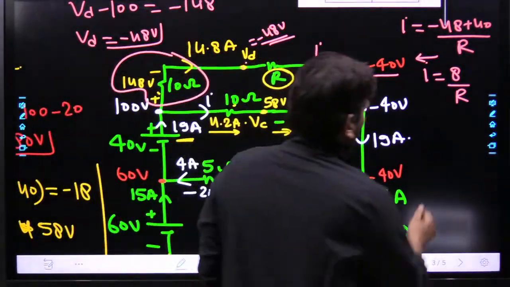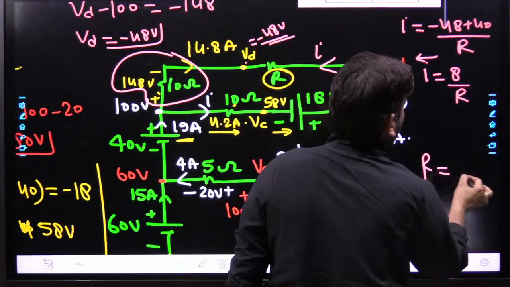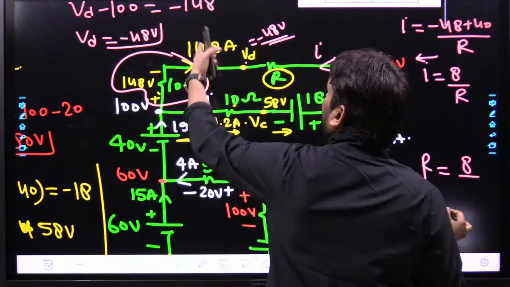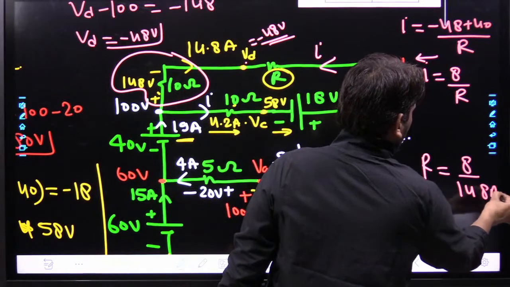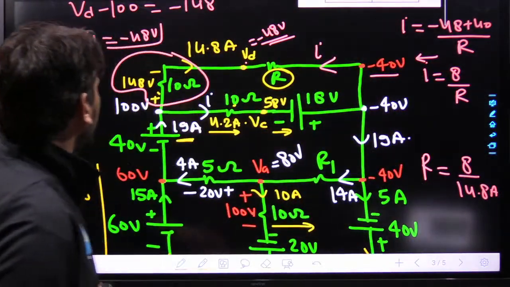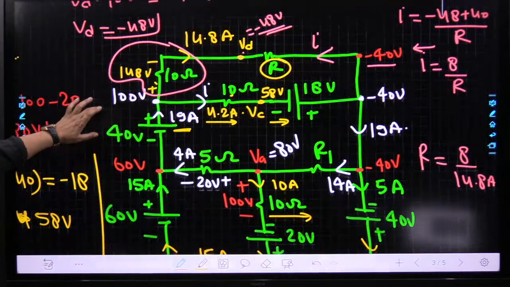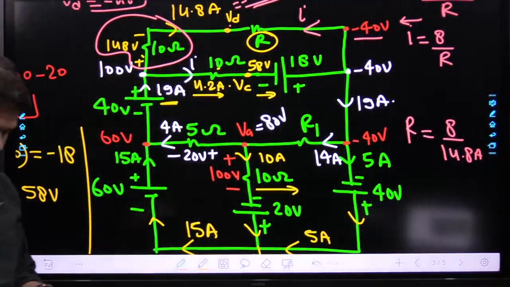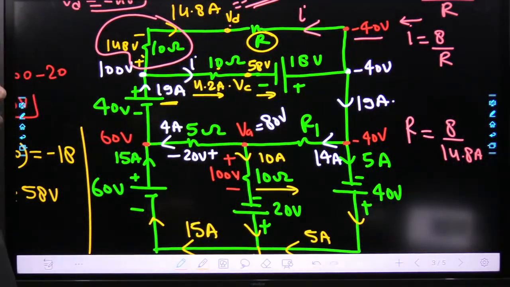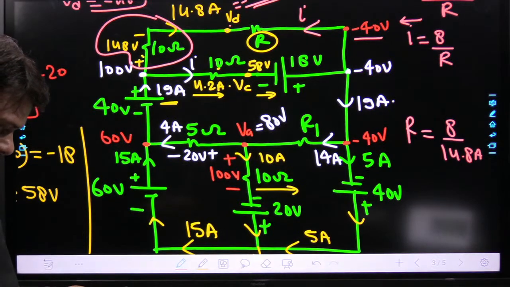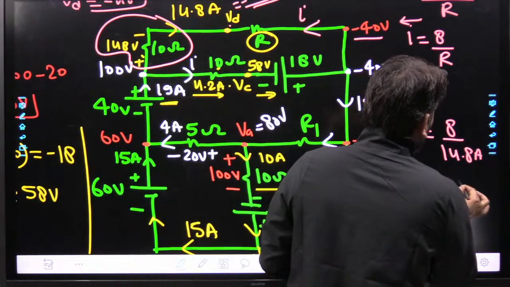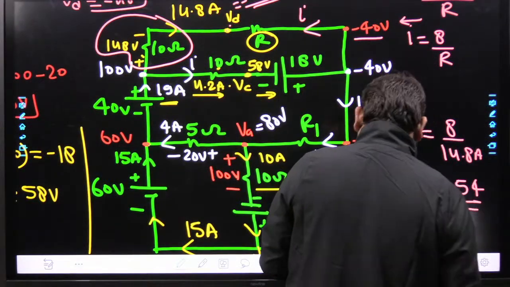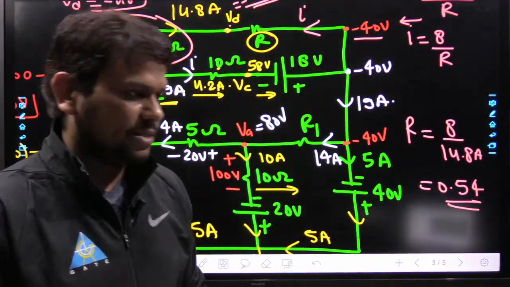What will be the value of R? R is nothing but beta, this 8 by I, and I is this one, 14.8. Okay, hopefully this thing is clear. So now try to understand all the points. So 8 by 14.8, yeah, 0.54 I think. So if my calculations are correct beta, then definitely your answer should be like this.